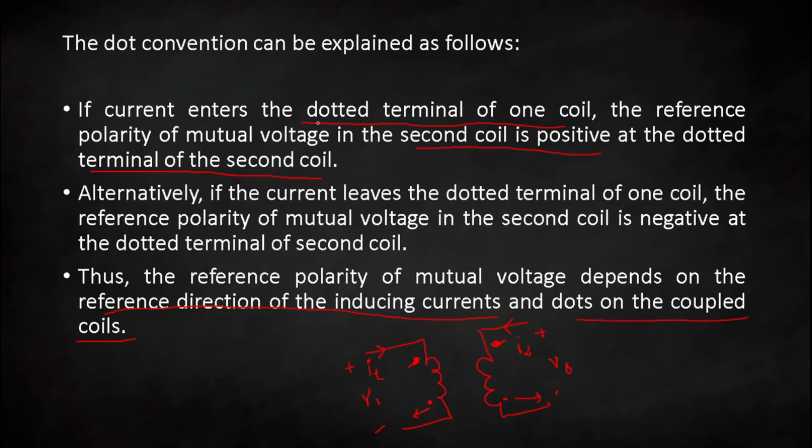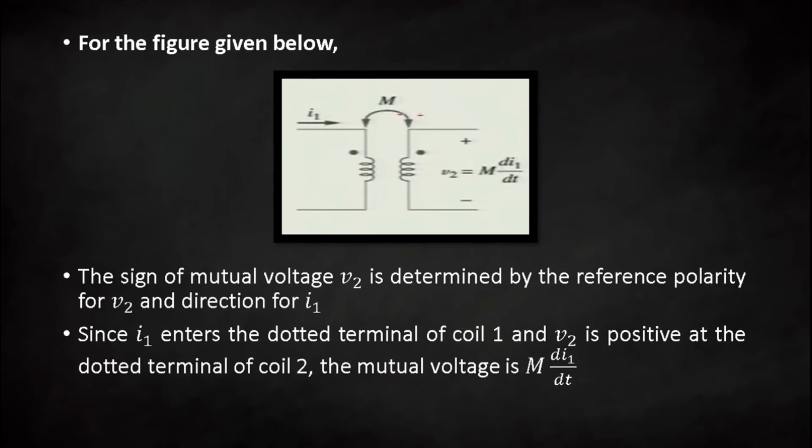Now let us try to understand all these rules using some examples. Let us consider this coil 1 and coil 2. You can see that the dots are already placed. The current flowing through coil 1 is given by I1. The mutual inductance can be represented as M. The mutual voltage induced is equal to M di1 by dt.